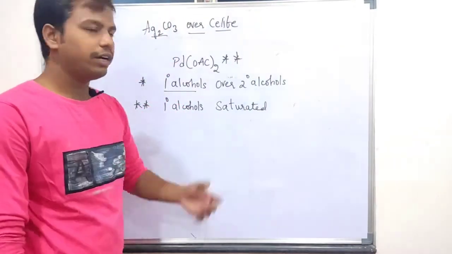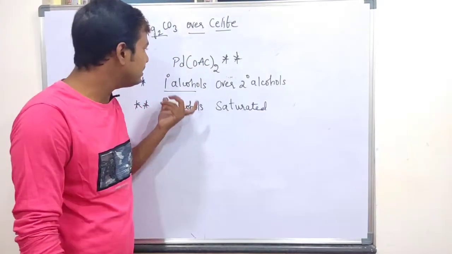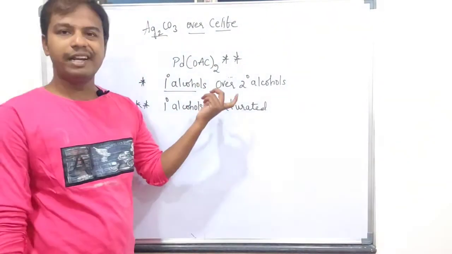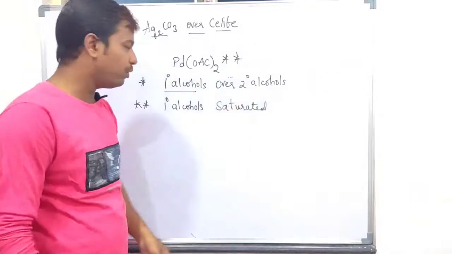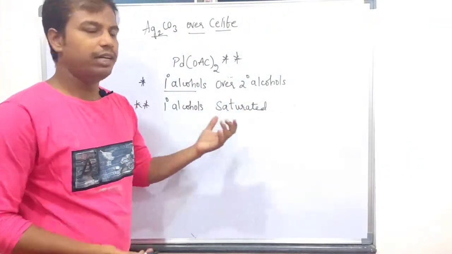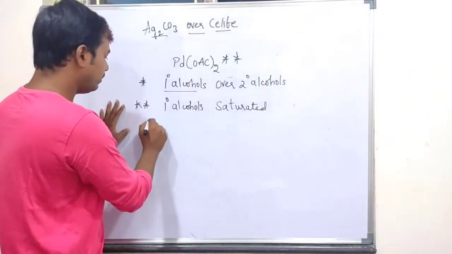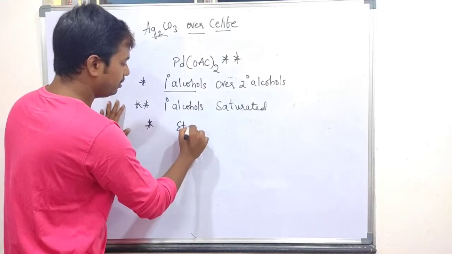Generally saturated alcohols are unreactive, but by using palladium acetate we can easily convert those unreactive alcohols into reactive ones, and obtain our desired aldehyde as a product. So it is one of the important reagents. So how to perform the reaction? The generally used solvent is triethylamine.